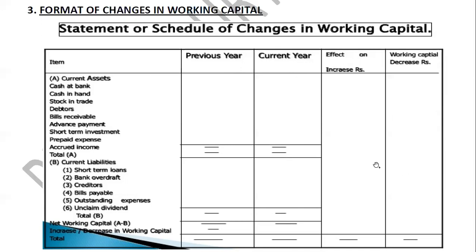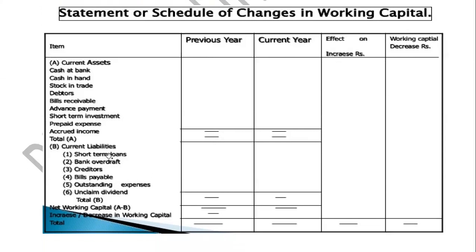Now I gave you 2 slogans in the last lecture, right? In the current assets, it is purely increase or decrease. For example, it is 100 here, it is 90 here, so write down 10 in the decrease column, right? Suppose it is 150 here and it is 200 here, so write down 50 in the increase column. Purely write down whatever is the actual case. Exactly opposite is your current liability, students, right? In current liability, if the previous year is 100, the current year is 90, so 10 is a decrease, but it is to be written in increase, right? Because it affects the working capital. These 2 columns are showing your actual working capital. I hope it is clear.